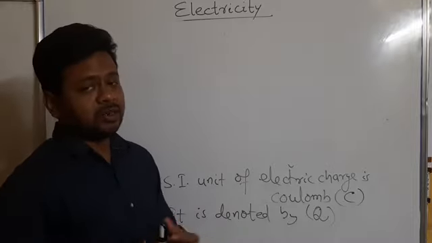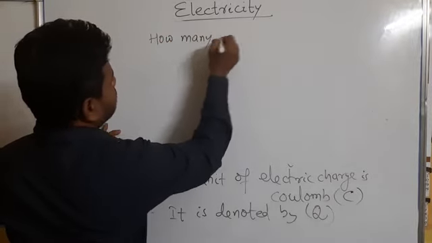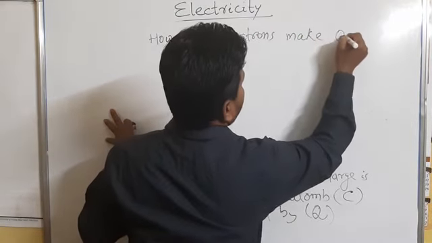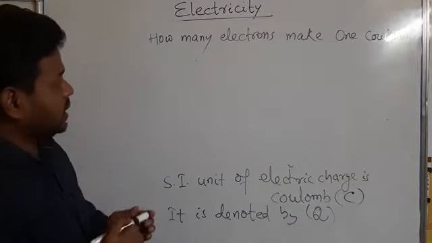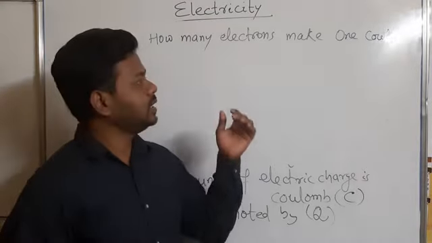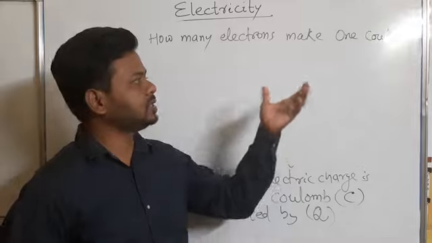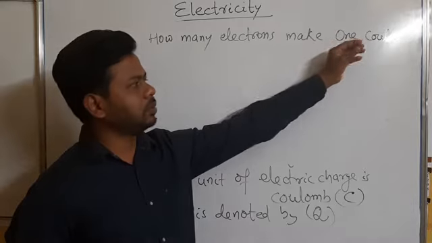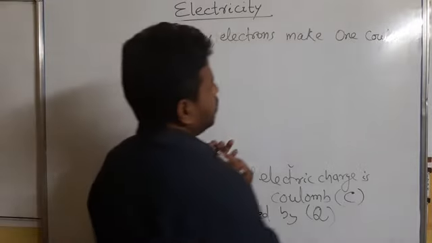So here one question is normally asked: how many electrons make 1 coulomb charge? You know that electron is a negatively charged particle, so the charge will be negative. When we combine the charge of many electrons, obviously the charge will be negative. Here we are taking only the magnitude, so the plus and minus we are not taking. So if the question comes, how many electrons make 1 coulomb, what will be the answer?